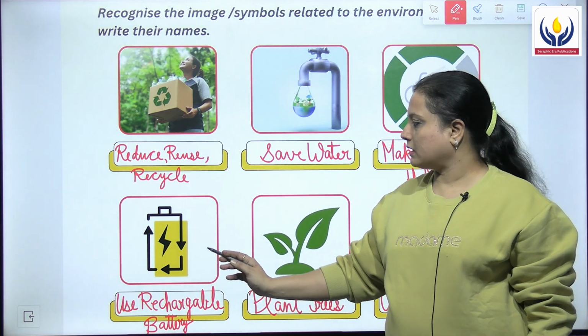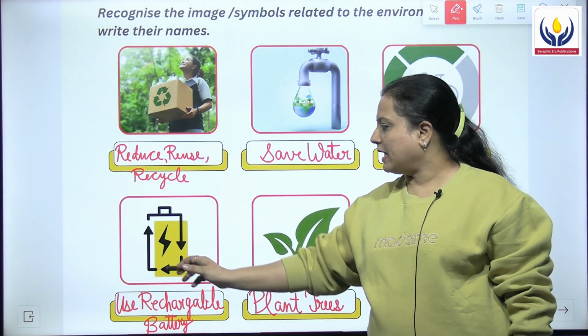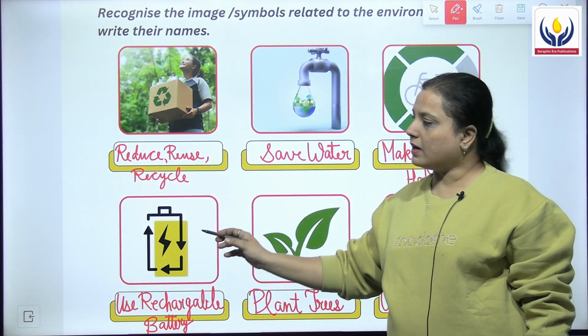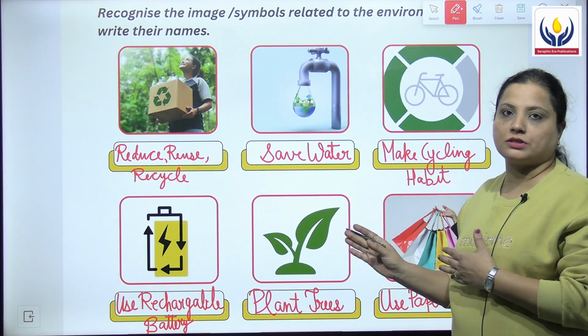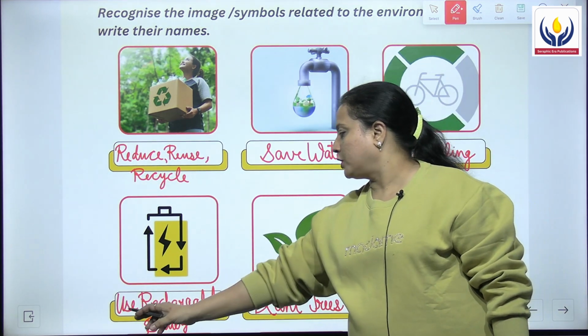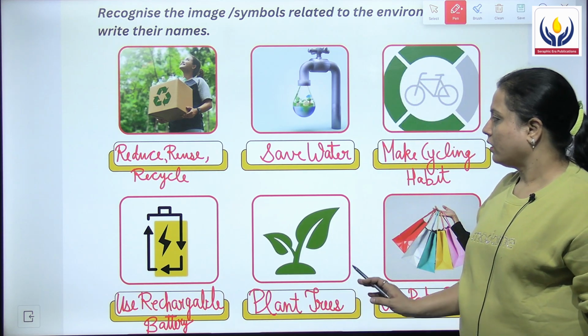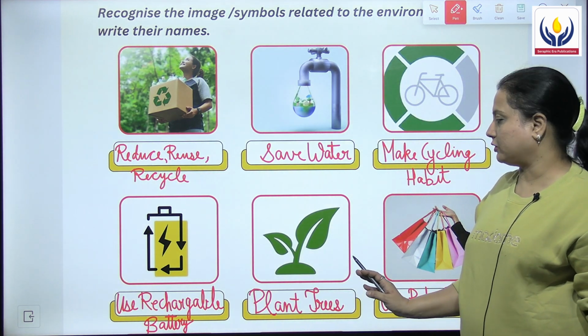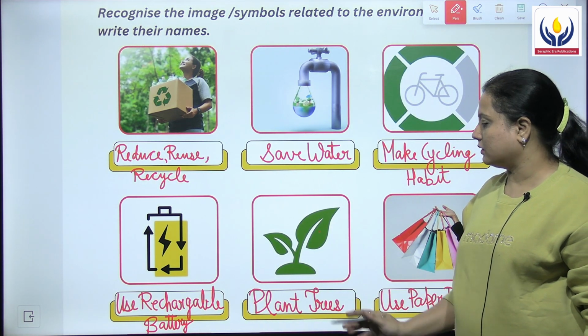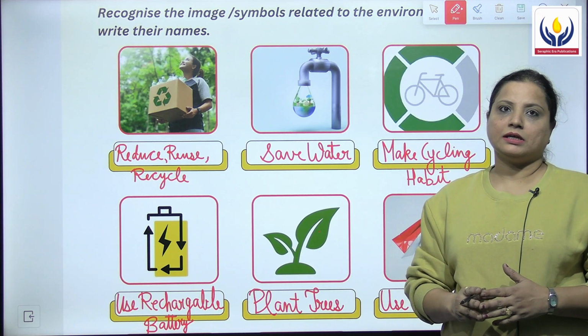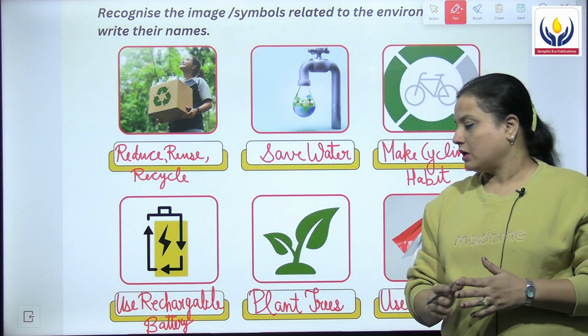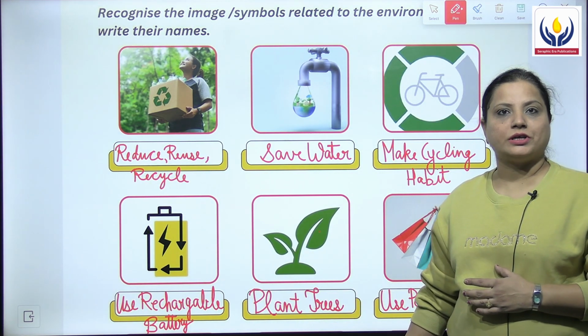The fourth picture is of a battery, or you can call it a cell, but it is actually a symbol telling you to use rechargeable batteries. Then we have the fifth picture. It is of a plant, and this image indicates plant trees.